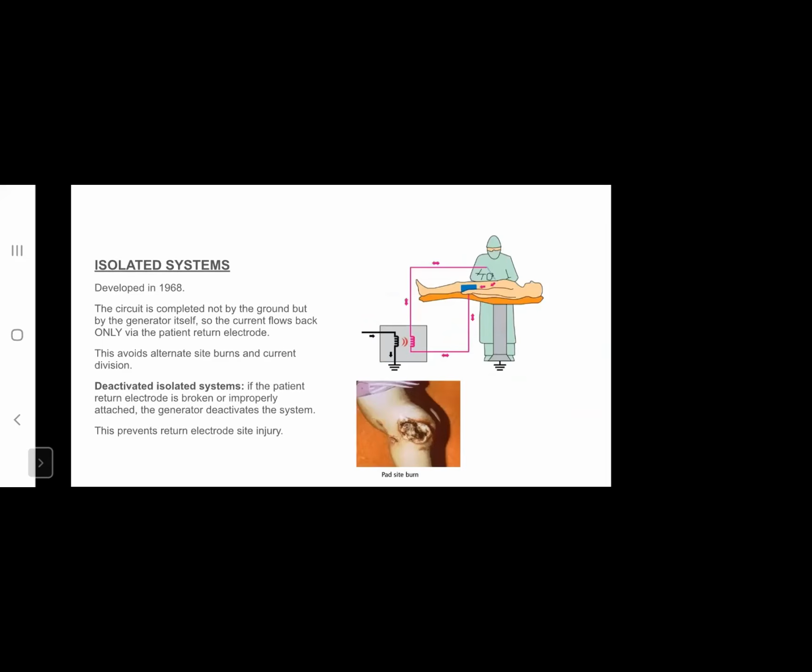To deal with this, isolated systems were developed in 1968. Here, the circuit is completed not by the ground, but by the generator itself. So the current flows back only via the patient return electrode and not via any other metallic objects that might be touching the patient and the ground. This avoids alternate site burns and current division.